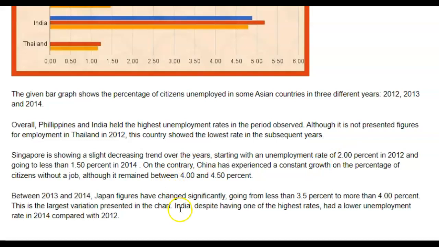You talked briefly about India. Okay? The same thing happened with Thailand. You can't do that. Just because you talk about something in your overview, it doesn't mean you're done talking about it. On the contrary, if it was important enough to talk about in your overview, you absolutely have to talk about it in your detailed paragraphs.